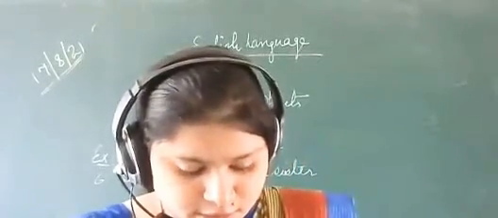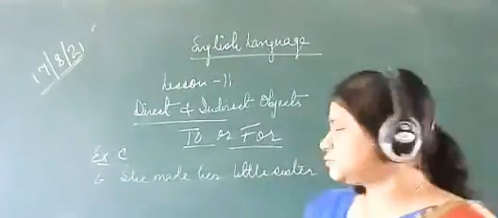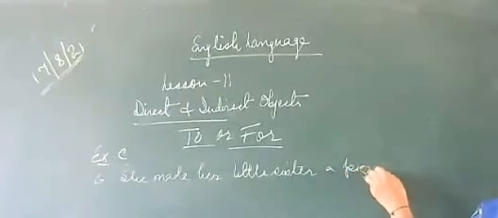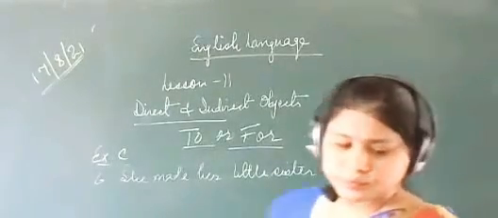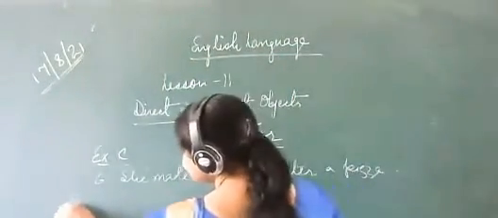Question says she made her little sister a pizza. Okay. So what will be the answer?